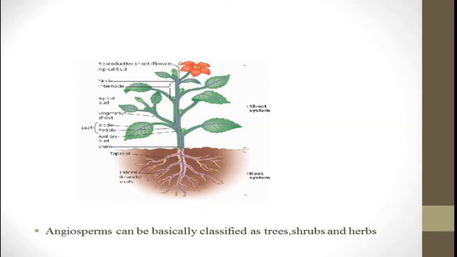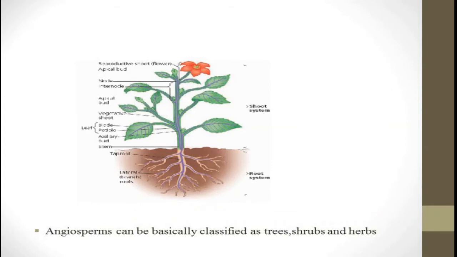Angiosperms can be basically classified as trees, shrubs, and herbs. Trees and shrubs are woody and live for many years, that is, they are perennial. Herbs are soft, non-woody, and short-lived plants.